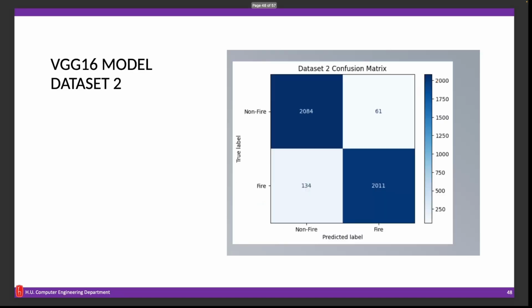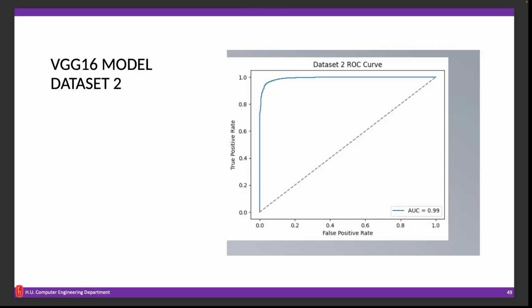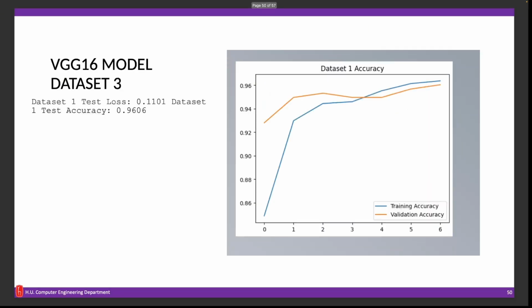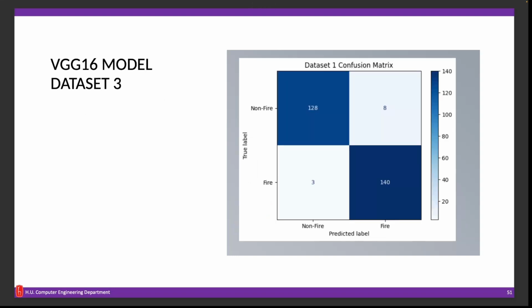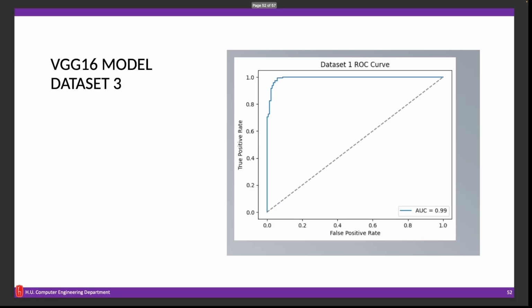It indicates an acceptable performance, but it requires more fine-tuning and augmentation for improvement. In dataset 3, it showed its best performance with 96% accuracy and 0.1 test loss. So we can say that our VGG16 model benefits best from the balanced dataset and similar conditions.